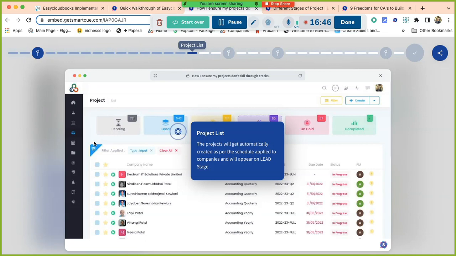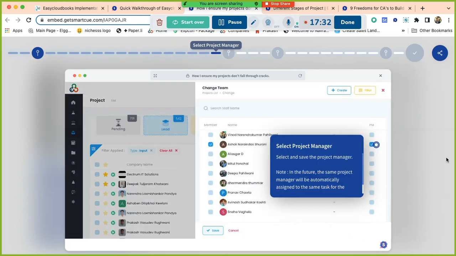Here you can change the project manager. Suppose projects are getting created, but I want to change the project manager. Right now it is Mr. Ashok. I want to change to someone else. Can I do that? Yes, you can. Simply click the PM button and select the project manager. Here you can see two areas, members as well as project managers. Members are basically assistants of the project manager.